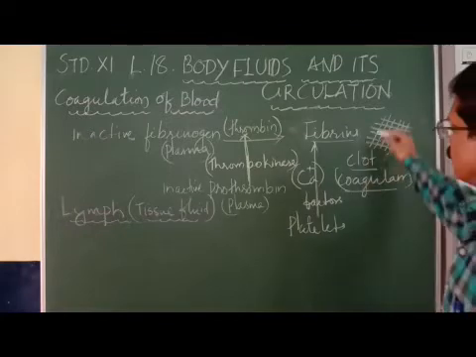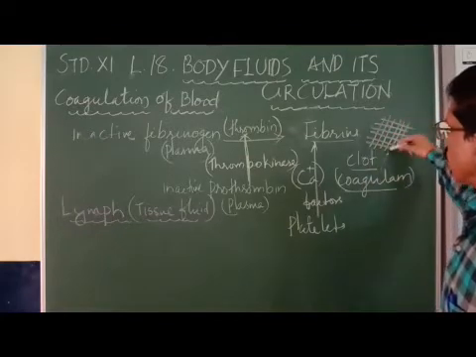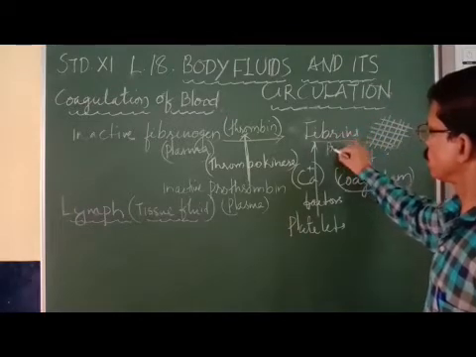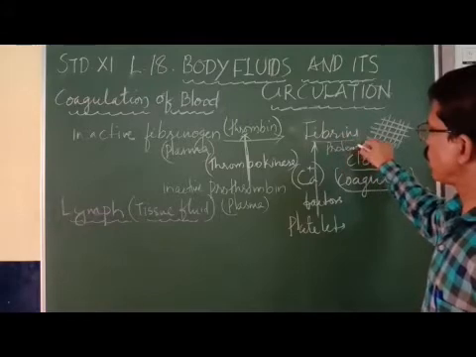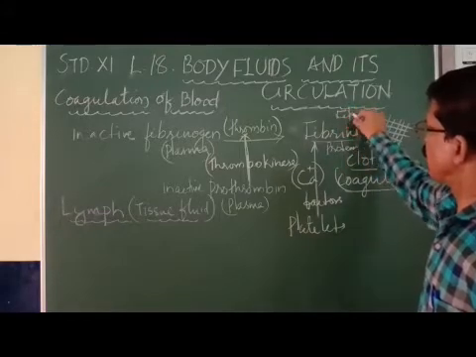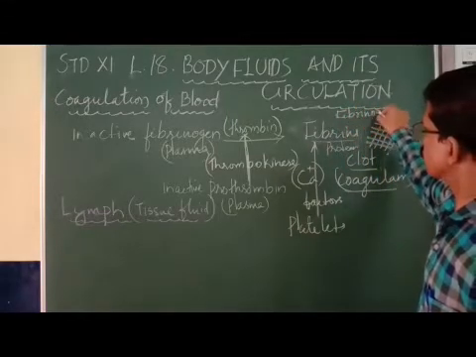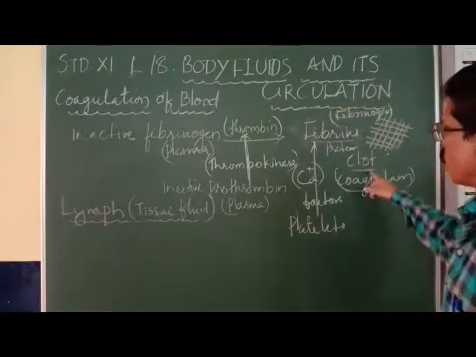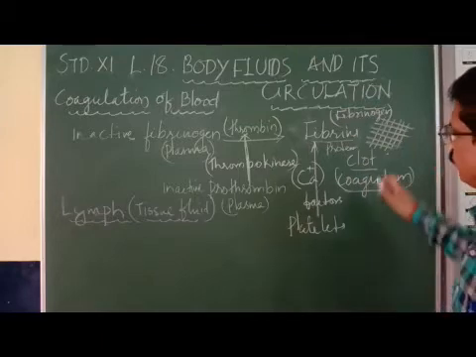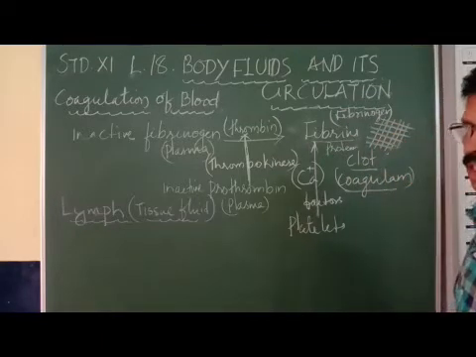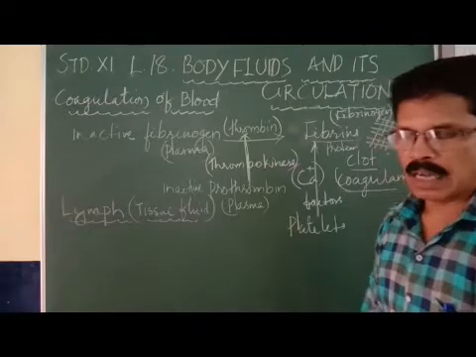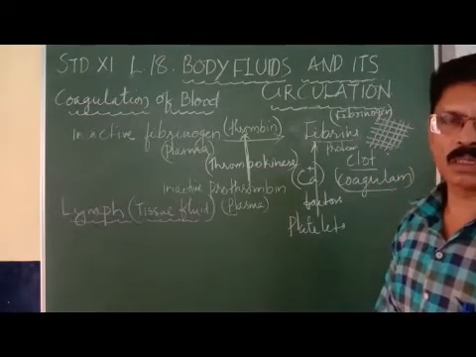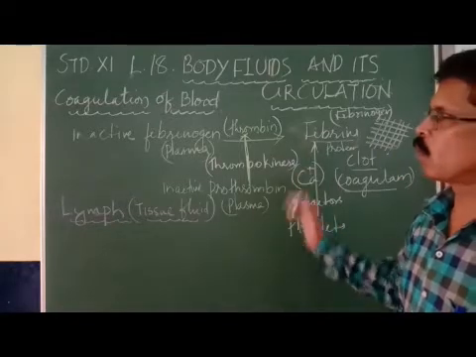C-O-A-G-U-L-A-M. Coagulum is the mesh-like network of fibrin proteins. It is formed from fibrinogen. You might have studied fibrinogen. Fibrinogen becomes fibrin protein and becomes the clot or coagulum. This mesh-like structure traps the blood cells and blood contents, so that the blood will not come out of the cut. This is what is called clotting.